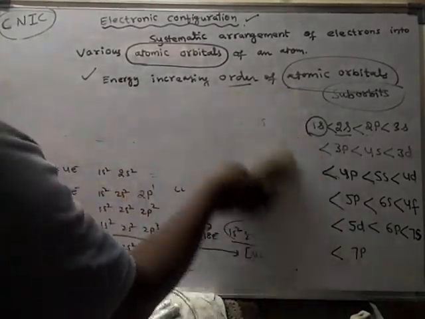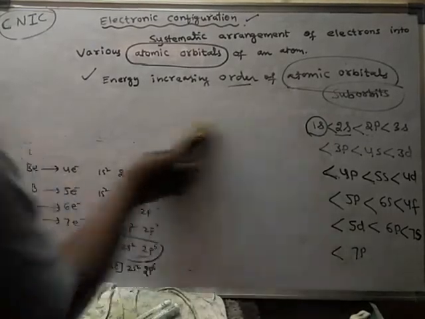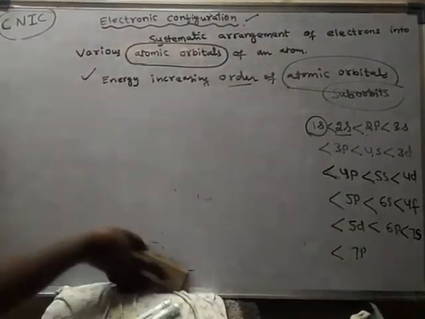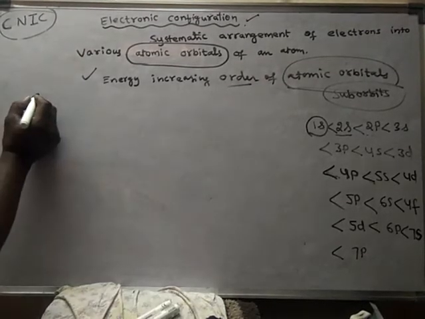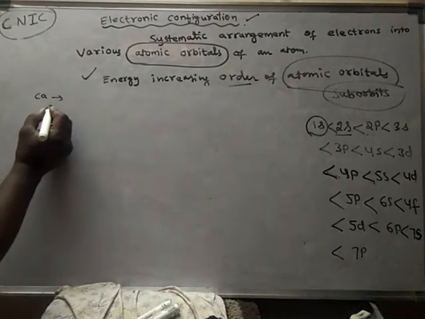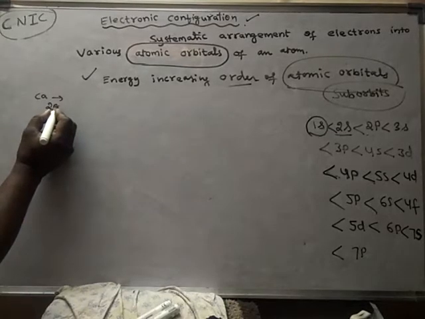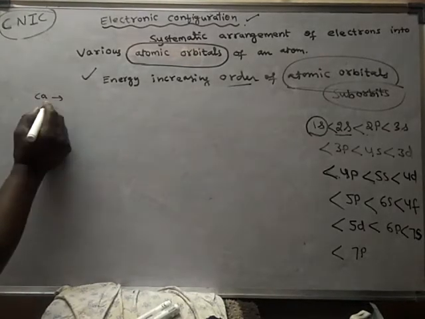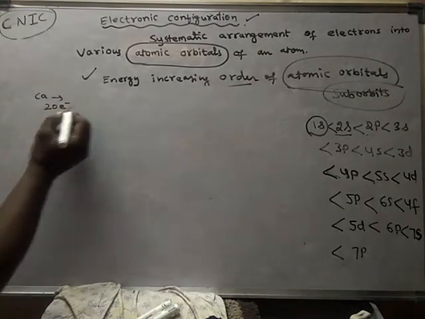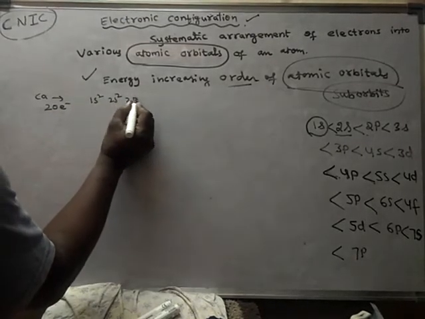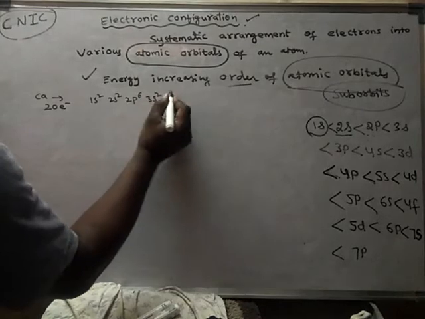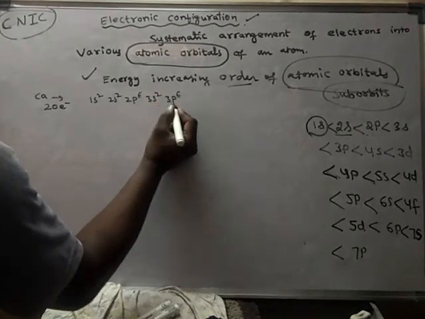Now let us take the element calcium. How many electrons are there? 20 electrons are present in calcium: 1s2, 2s2, 2p6, 3s2, 3p6.